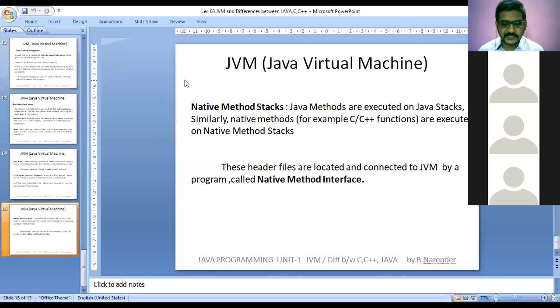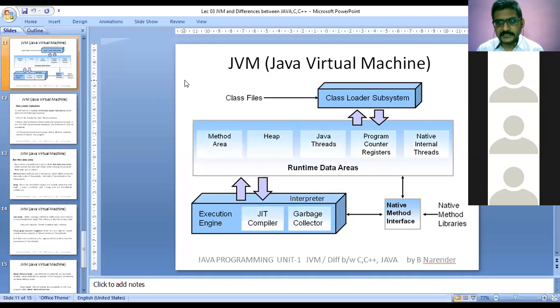In the diagram, you can observe there is a native method interface which connects runtime data areas and the execution engine. And it will deal with the libraries. Libraries include header files and function details if your Java program internally uses the concepts of C or C++. That's why we call it the native method interface, so that C or C++ libraries can be accessed in Java programs also.